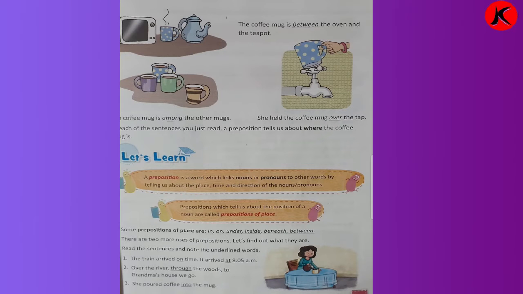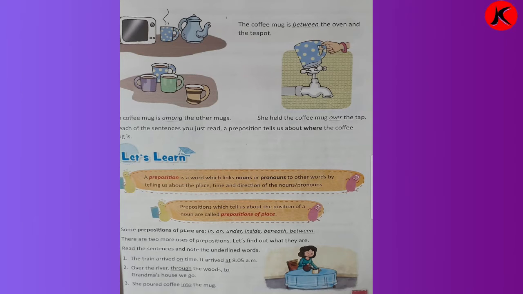The coffee mug is between the oven and the teapot. Here is the coffee mug, but it is between the oven and the teapot. The coffee mug is among the other mugs. Among, and you can see here is the coffee mug, but here are other coffee mugs also. So it is among the coffee mugs. She held the coffee mug over the tap. Over the tap.